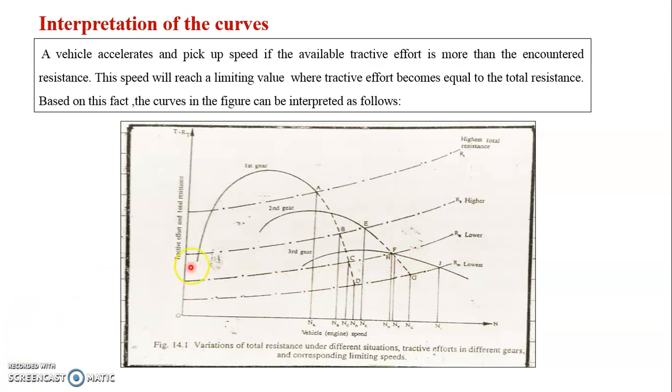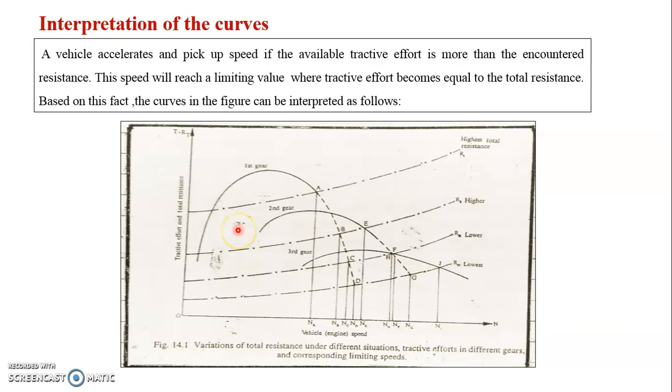See, in first gear, this curve represents the first gear, this curve second gear, this third gear. And the total resistance R1 is the highest total resistance, R2 high resistance, R3 low resistance, R4 lowest resistance. So R1, R2, R3, R4 represent the resistances. So we will discuss the first gear.